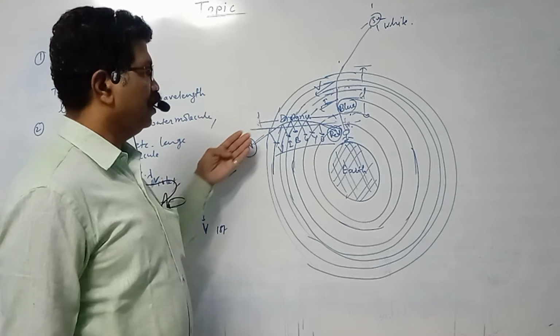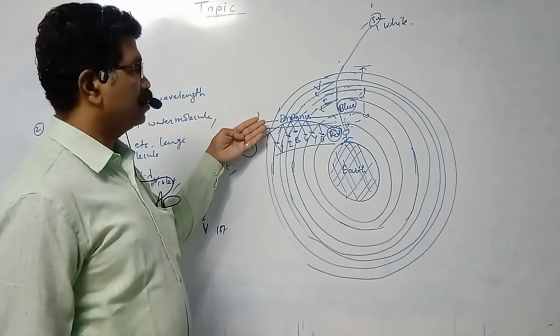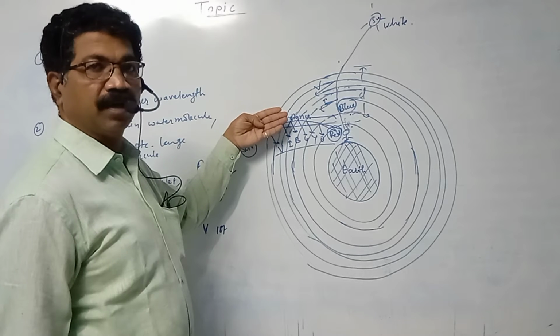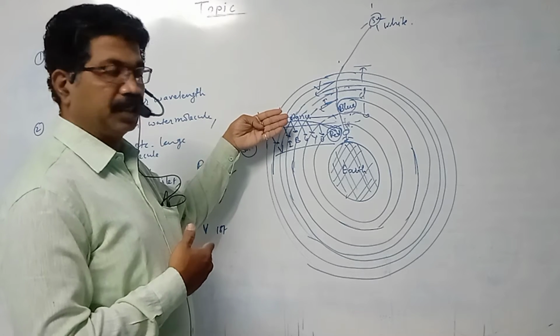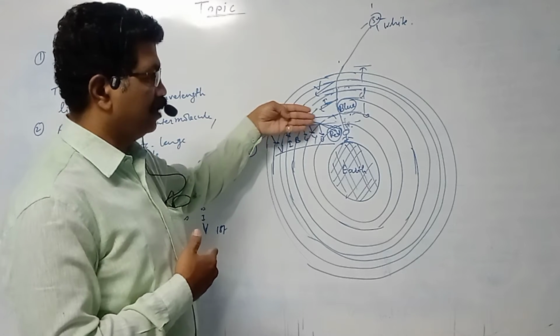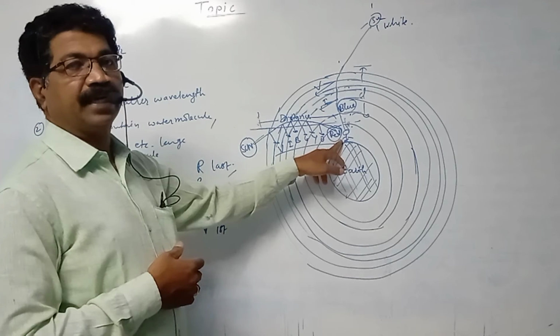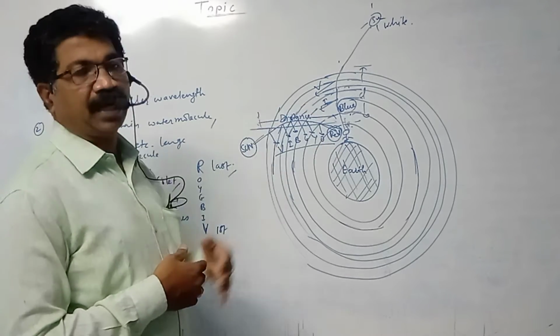So light from the Sun will enter into the atmosphere. When it enters into the atmosphere, it suffers refraction. It bends toward the normal and goes on bending and finally enters into your eye. You are standing here and light will enter in your eye.